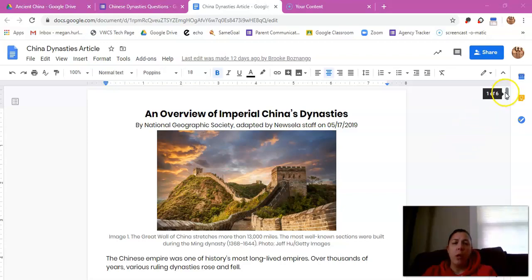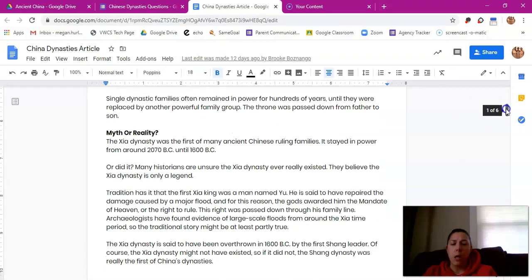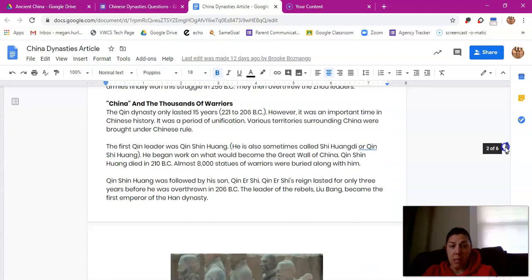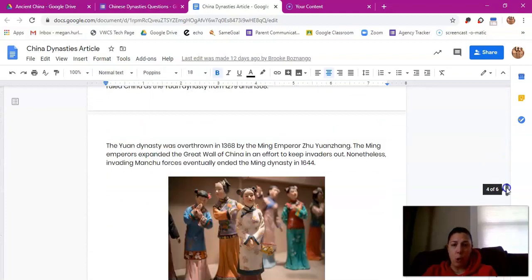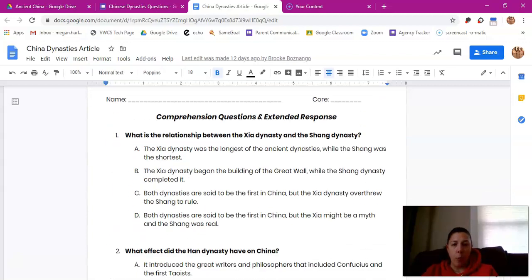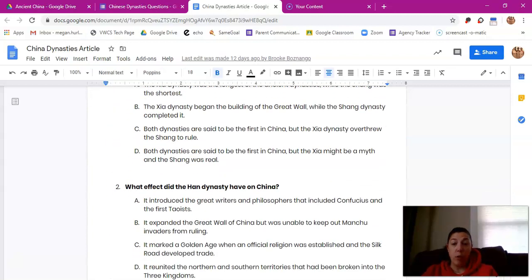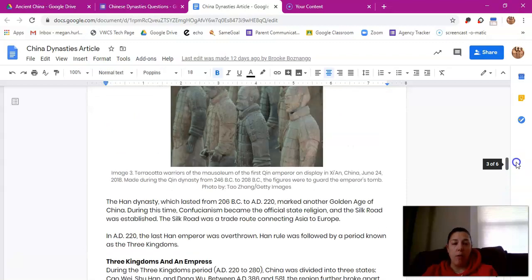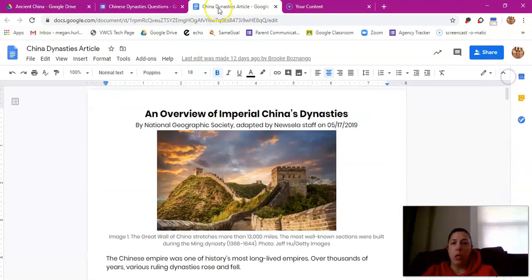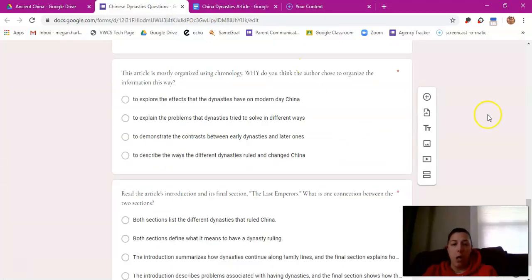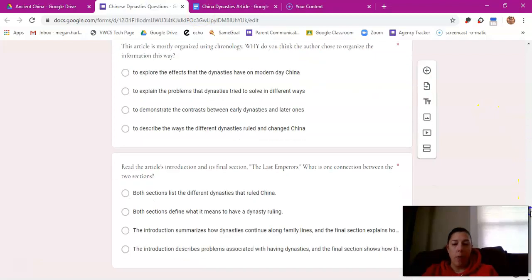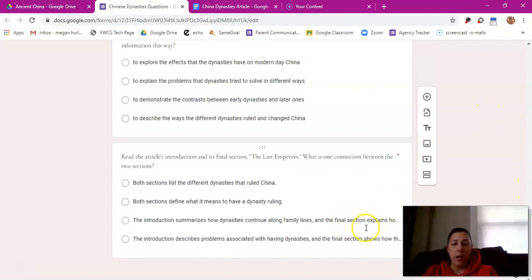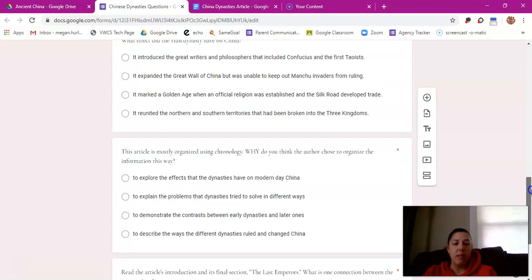One thing that I do want to tell you though, before we get started, is today, instead of flipping over to the Google Doc when we get done with the reading, I'm going to read the questions from here. They're the exact same questions that are in the Google Doc, but on the last question here, it cuts off, and I can't read it all the way through without it messing up.